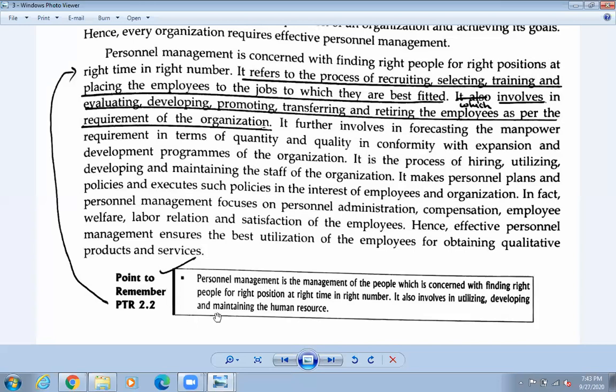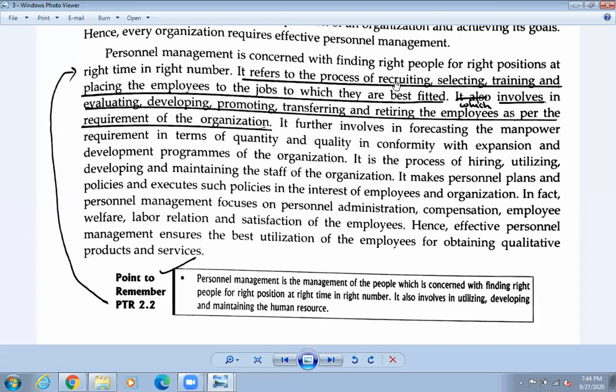So after this definition, you can go here and write down this in the second paragraph. So it refers to the people. It refers to the process of recruiting. Recruiting means the selection. Okay, so it is the selection of the staff.